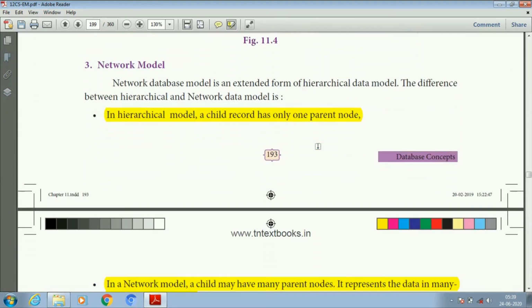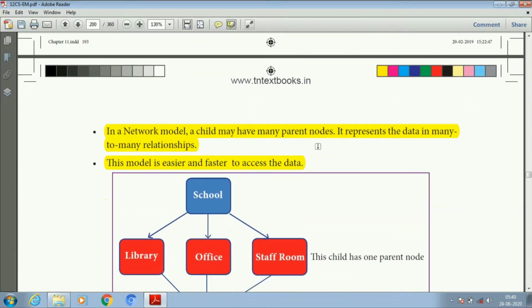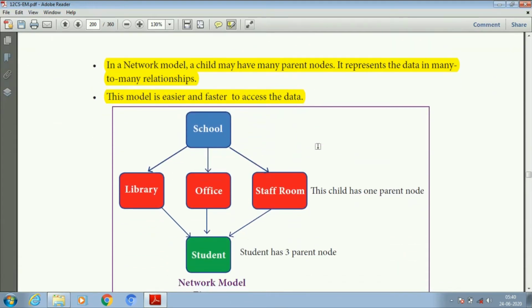The third one is the network model. The network database model is an extended form of the hierarchical data model. The difference between the hierarchical model and the network model is that in the hierarchical model one child has only one parent node, but in the network model one child can have many parent nodes. It represents data in a many-to-many relationship, and it is also easier and faster to access the data.